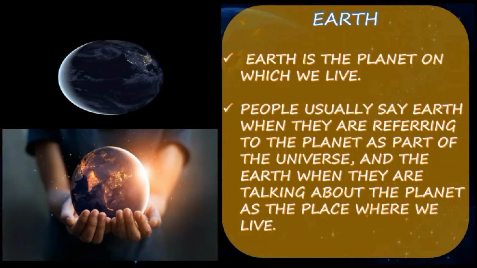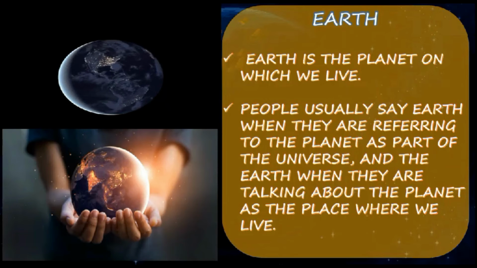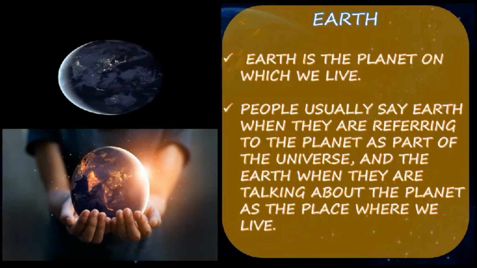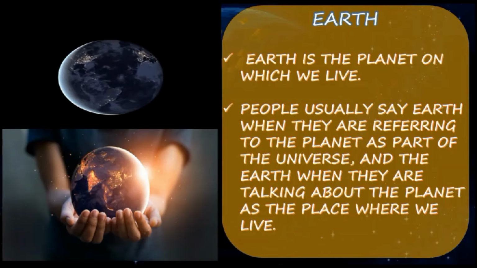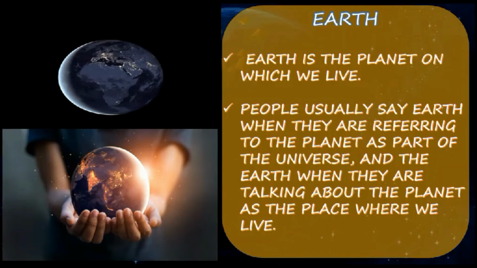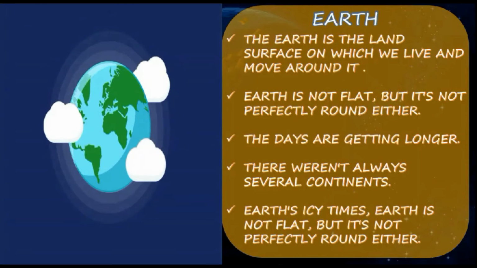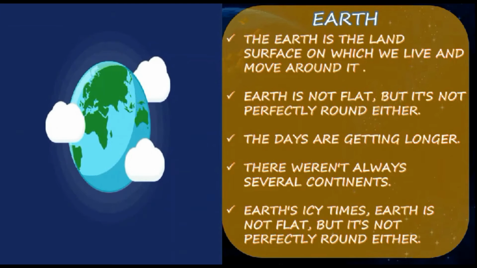Now we are moving on to Earth. Earth is the planet on which we live. Which planet are we living on? We are living on planet Earth. People usually say Earth when they are referring to the planet as a part of the universe, and the earth when they are talking about the place where we live. So it is one of the important planets. Earth is our planet. Do you all know how the shape of the Earth was formed? We shall learn that also.